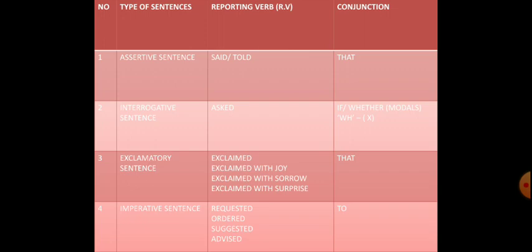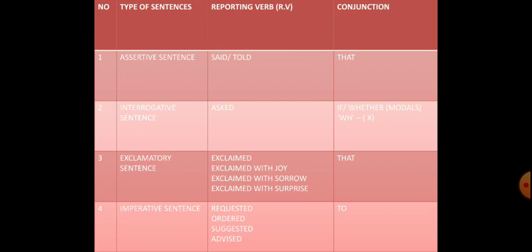The third one is exclamatory sentence. So over here the reporting verb said will be changed into exclaimed. Now certain times if you are clear with what emotions are being carried, then you can write like this: exclaimed with joy, exclaimed with sorrow, exclaimed with surprise, and along with that reporting verb you will be adding that as the conjunction.